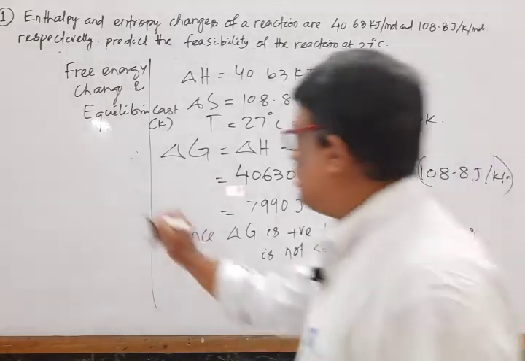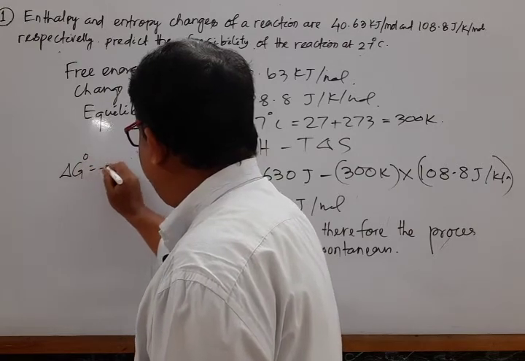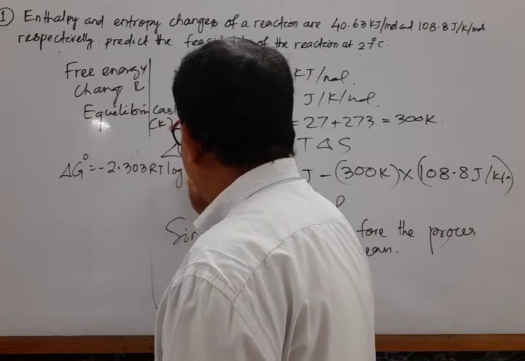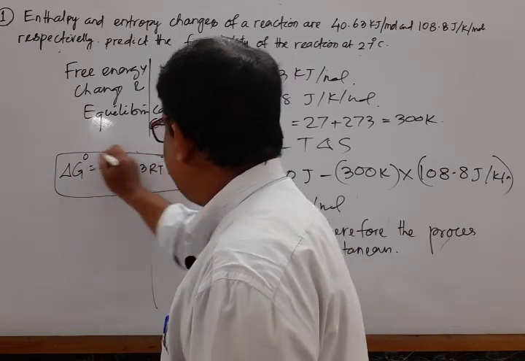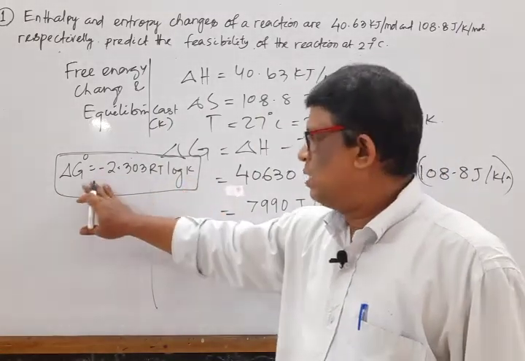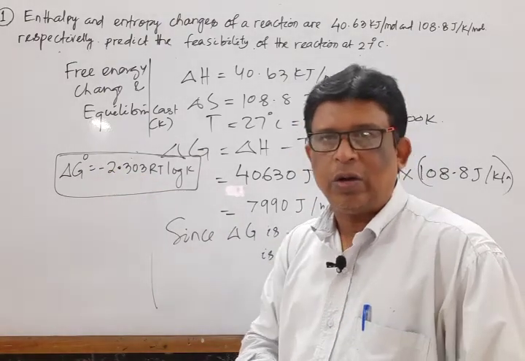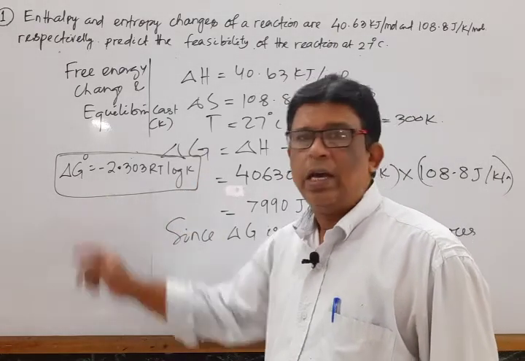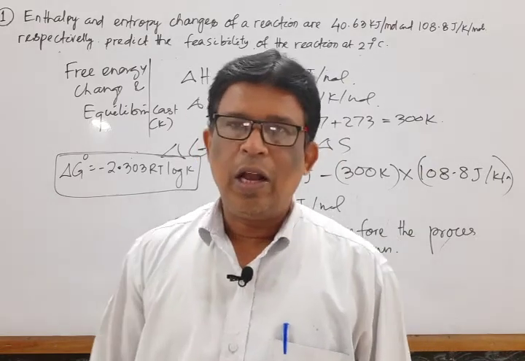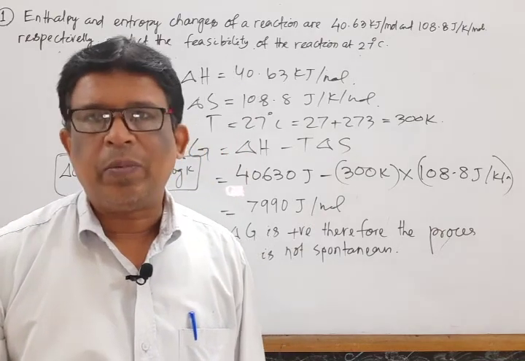The symbol for the equilibrium constant is K. Remember the relationship: del G naught is equal to minus 2.303 RT log K. Here K is known as the equilibrium constant and del G naught is known as the standard free energy change. That is all about free energy change, its relations and applications, in the chapter thermodynamics.